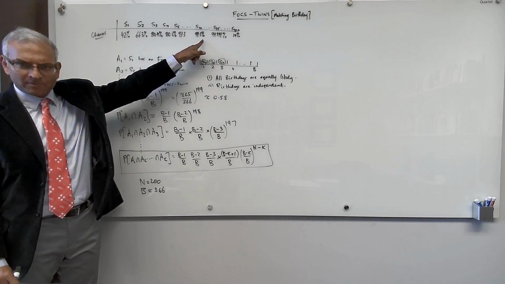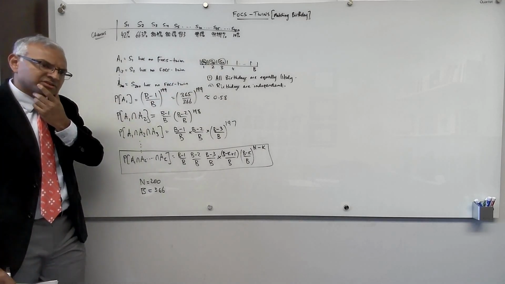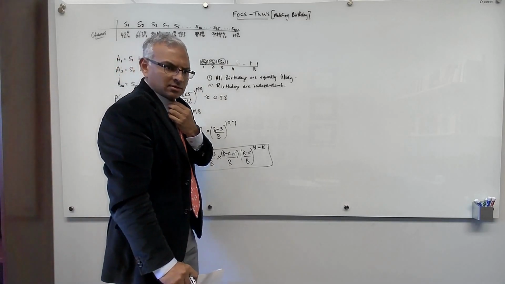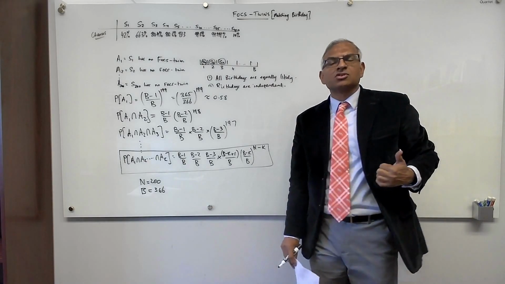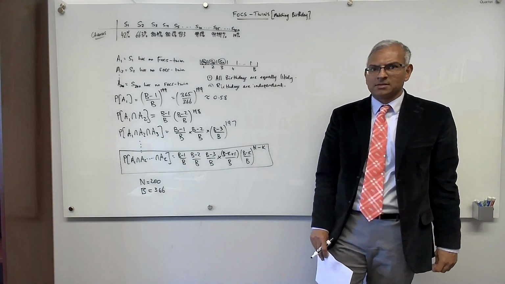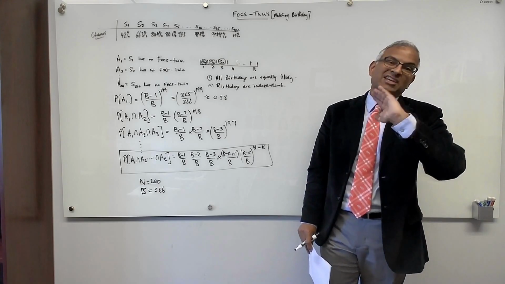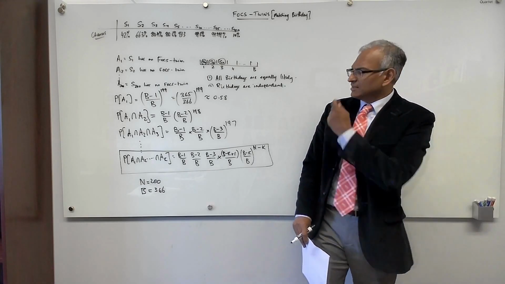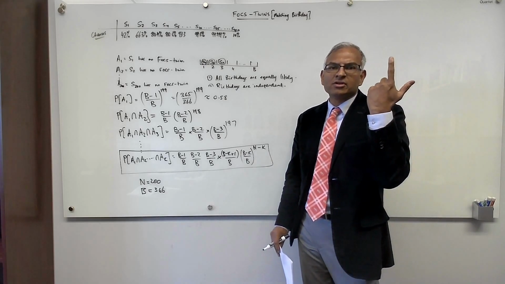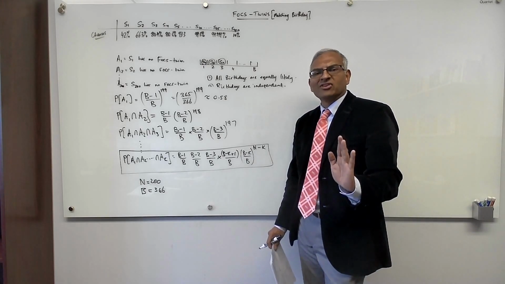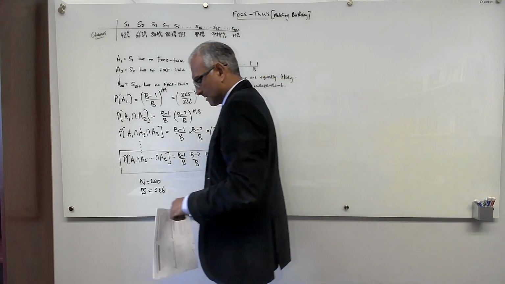Now, what if my class had 367 students? Is it guaranteed that there are FOCS-twins? Yes. But with 200 students, it's not guaranteed that there are FOCS-twins. So it's possible to completely fail, but the chances of that happening are minuscule, and that's due to the independence and the multiplying of the probability. If there are 367 students, you have to find a FOCS-twin eventually by the pigeonhole principle.